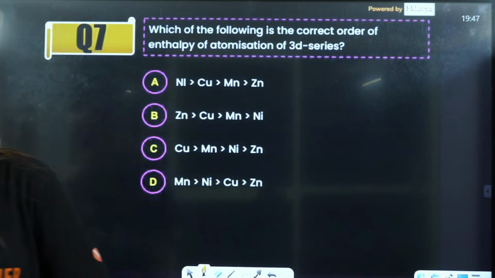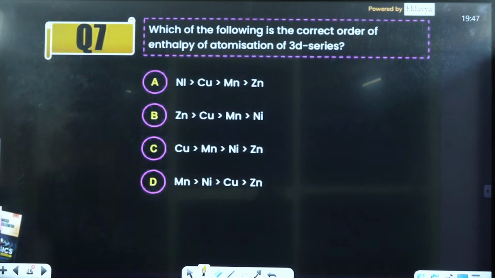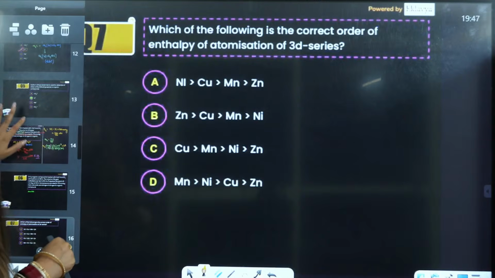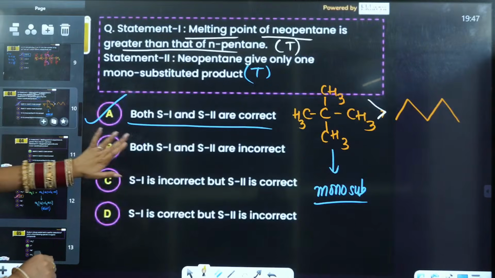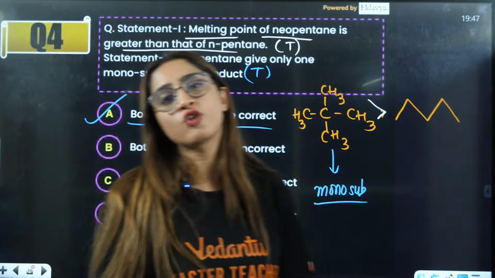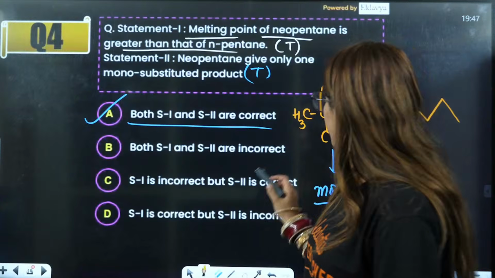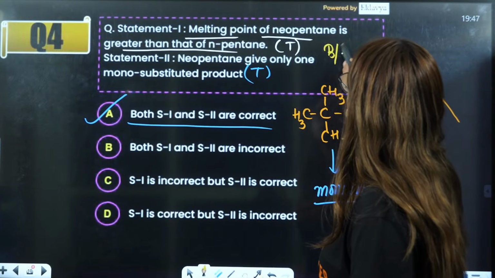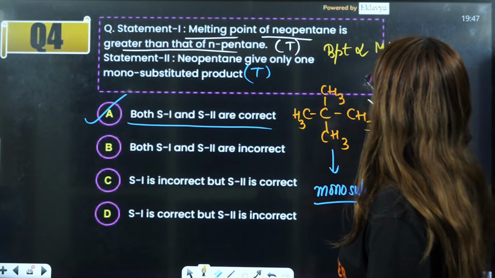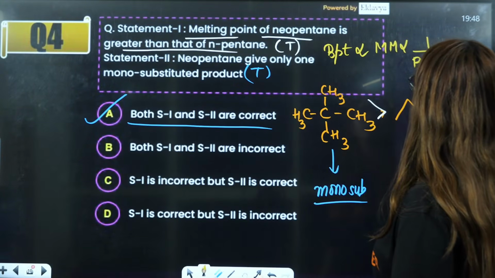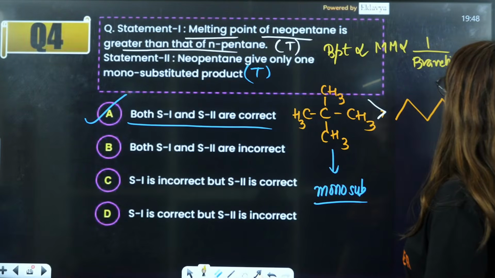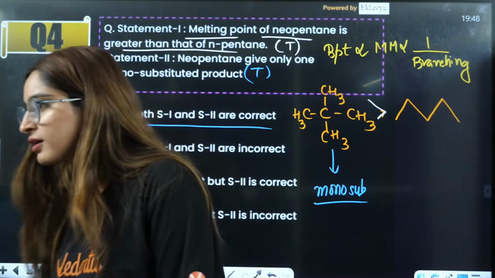Beta, firstly, see, ma'am, you gave an incorrect answer. Branching decreases, beta, melting point, they are talking about. See this, boiling point depends on branching. Beta, boiling point depends on branching. Okay, directly on molar mass and inversely on branching. Okay, boiling point depends on branching.